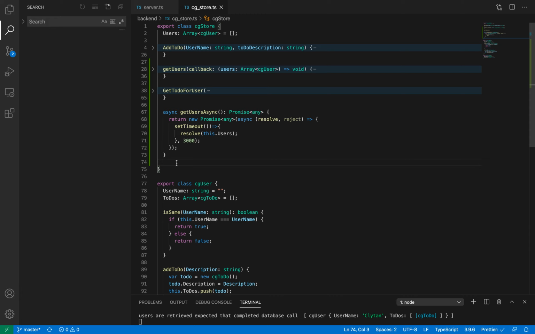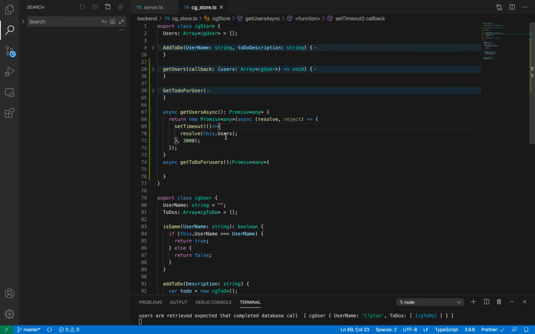Now let's write this one, get to do for user. This is also going to be the same: async get to do for users, promise, any. Let's modify this one. Actually in resolve I'm expecting the list of users, so my promise will actually be an array of users, and the same I have to put over here as well, just to get the autocomplete.